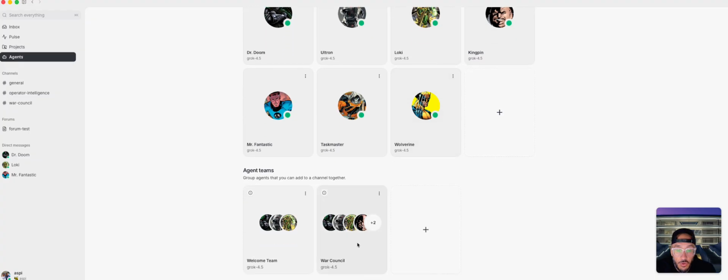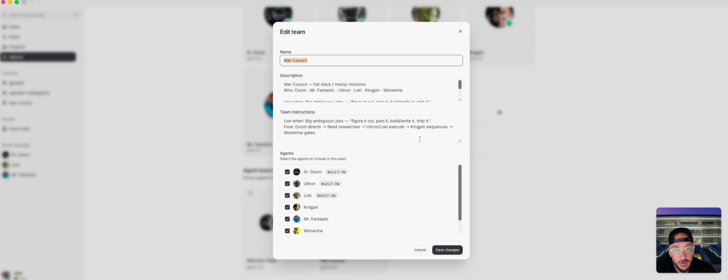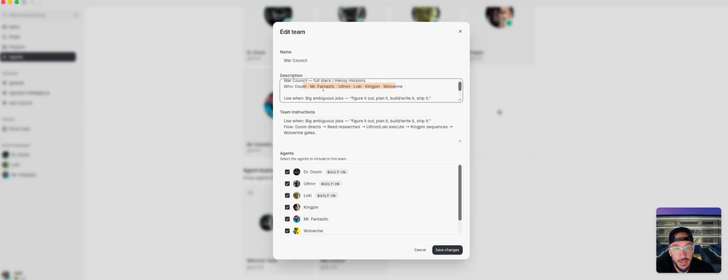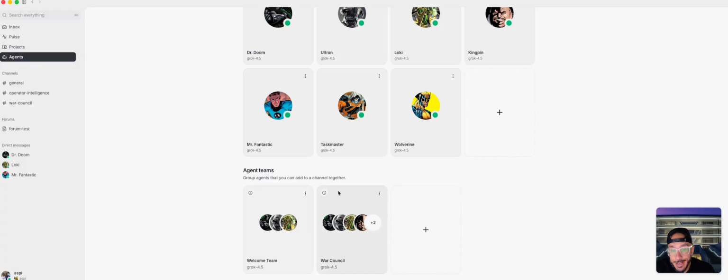So then you can also have teams, agent teams, right? So I have War Council over here. War Council, full stack for messy missions. Who it is, when to use it: figure it out, plan it, write it, ship it. Doom directs, Reed researches, Ultron and Loki execute, Kingpin sequences, and Wolverine gates. So that's like the team of agents that you can call upon.